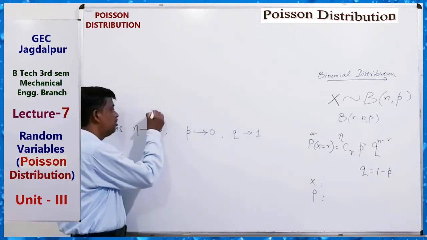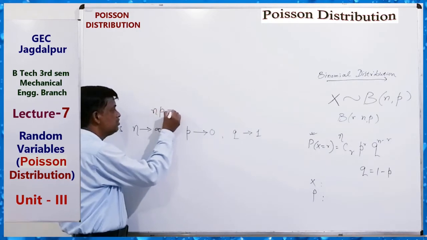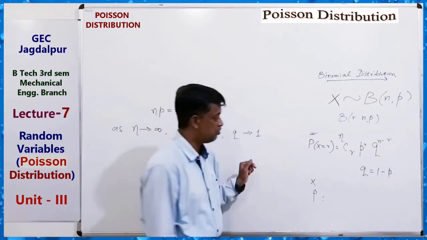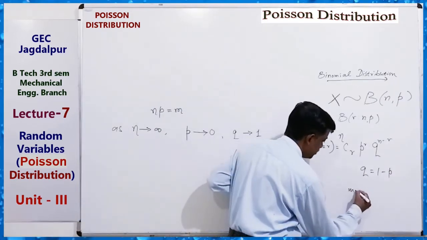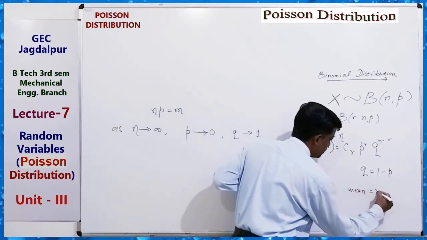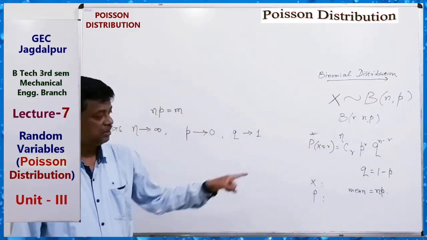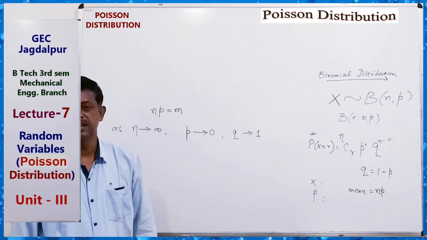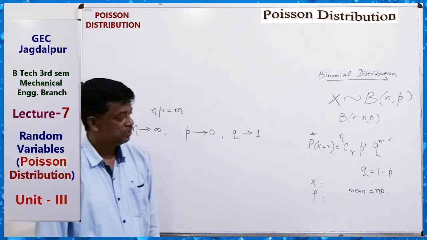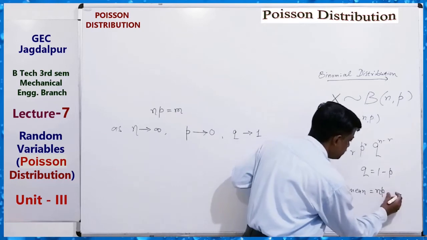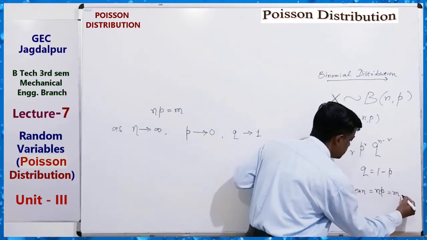First of all, we take np equal to m. We know that np is the mean of the binomial distribution. So put np equal to m.